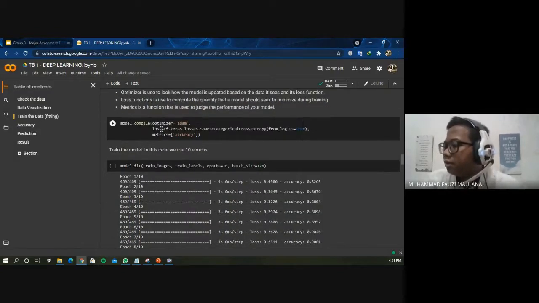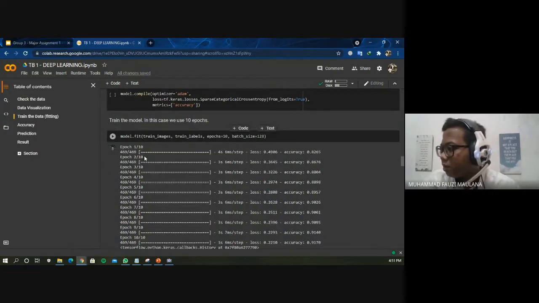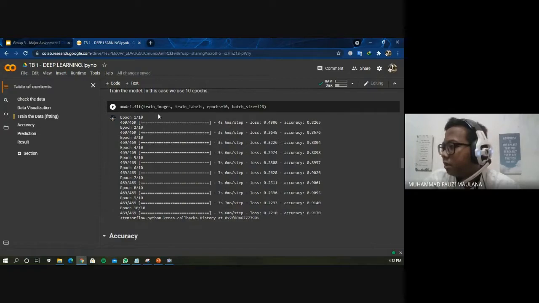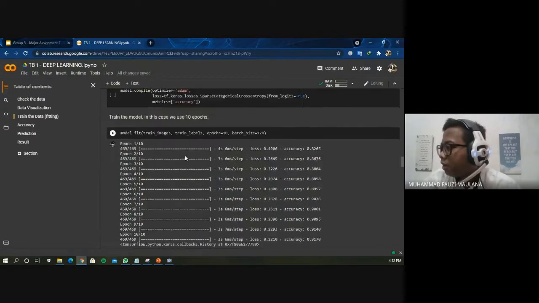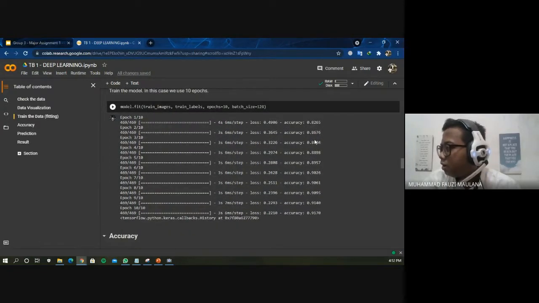And then the next parameter is the loss. The loss function is used to compute the quantity that a model should seek to minimize during training. And the last parameter is used to judge the performance of the model. And then we just train the model using the fit function here. We use the train image and train label. After that, we got the accuracy around 80 until 19.